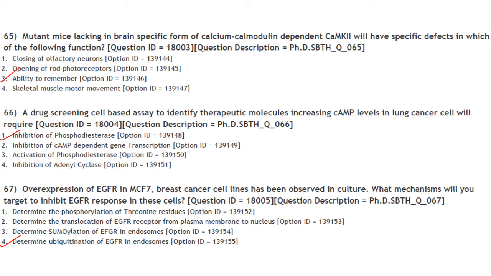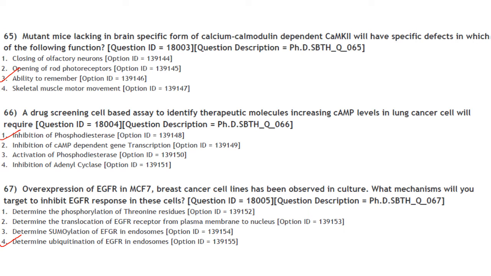Mutant mice lacking the brain specific form of calcium calmodulin dependent CAMK2 will have specific defects in which of the following functions? So Ca2+ calmodulin dependent kinase 2, CAMK2, is an abundant synaptic signaling molecule that is essential for memory formation. So the answer will be ability to remember.